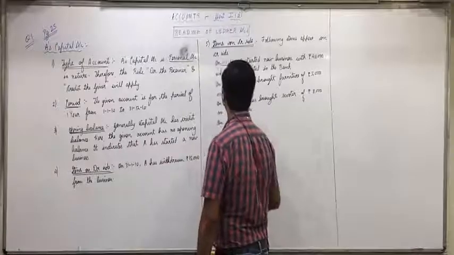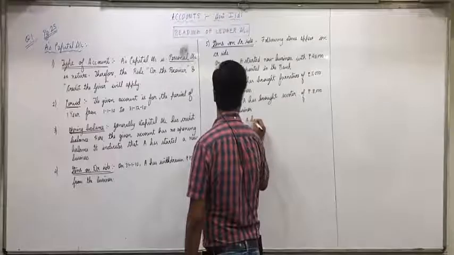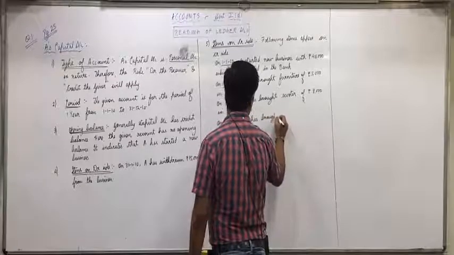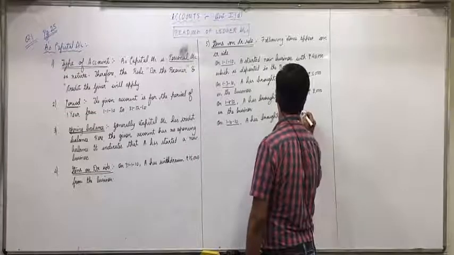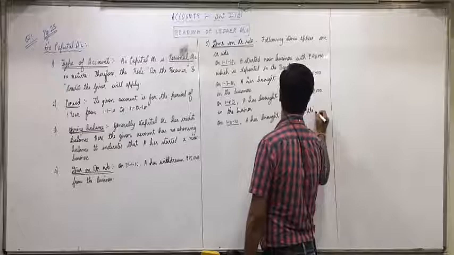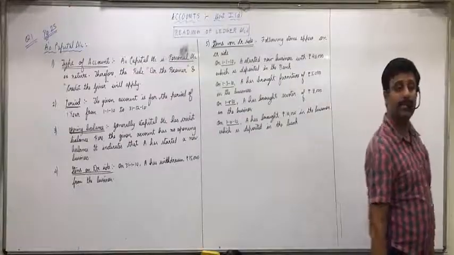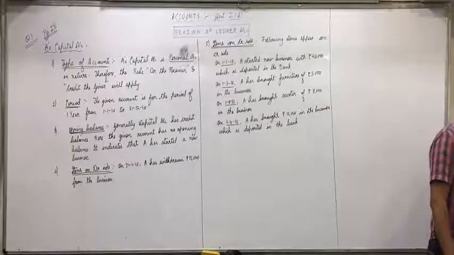And again on 1st October 2010, A has brought rupees 10,000 in the business, which is deposited in the bank. Do you understand this or not, everyone? Any doubts on that? Next.